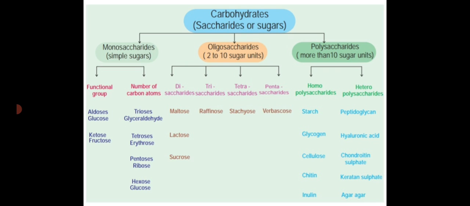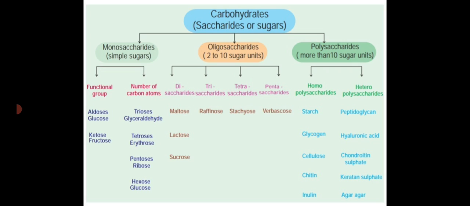Number of carbon atoms: trioses, glyceraldehyde; tetroses, erythrose; pentoses, ribose; hexoses, glucose. Then the disaccharides, for example maltose, lactose and sucrose; trisaccharide, raffinose; tetrasaccharide, stachyose; pentasaccharide, verbascose.